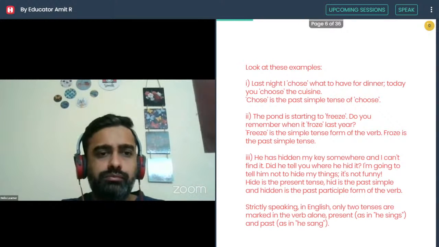The pond is starting to freeze. Do you remember when it froze last year? Yes, when it froze last year. Freeze is the simple tense form of the verb. Froze is the past simple tense.